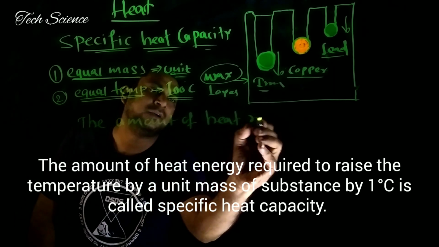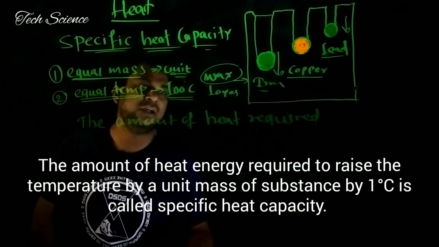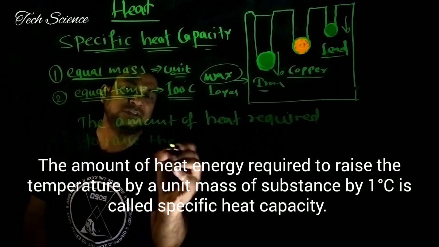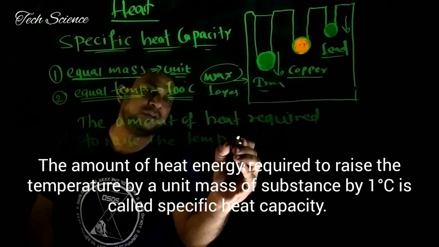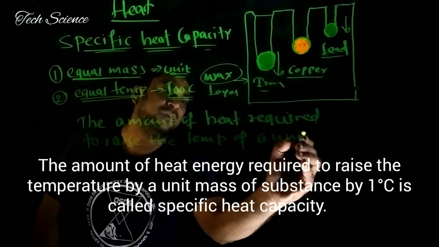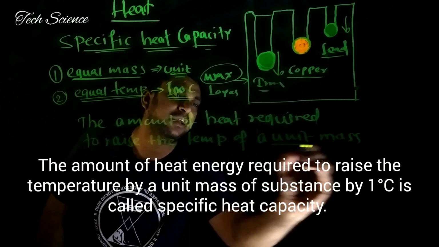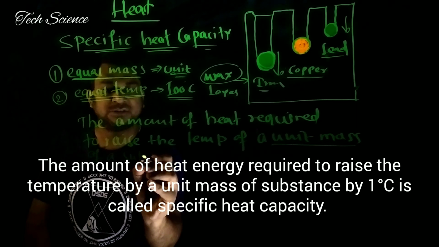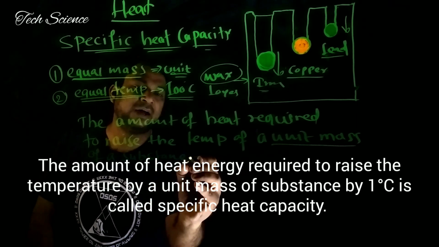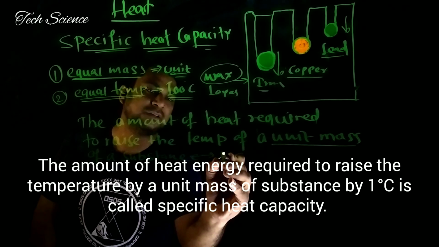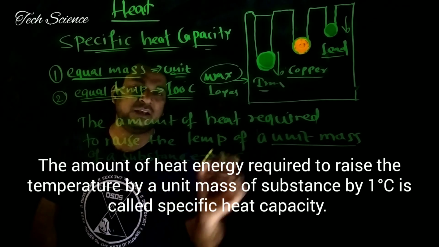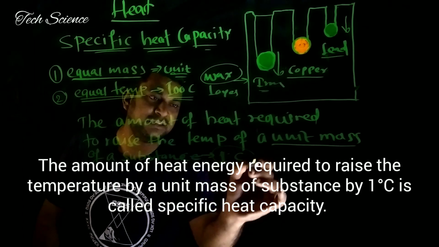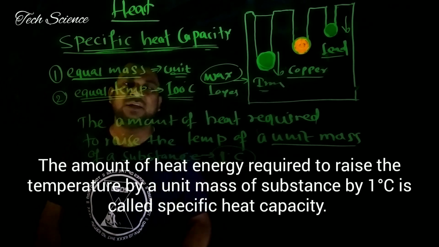The amount of heat required to raise the temperature of a unit mass of a substance, a fixed mass, by 1 degree Celsius is called specific heat capacity.